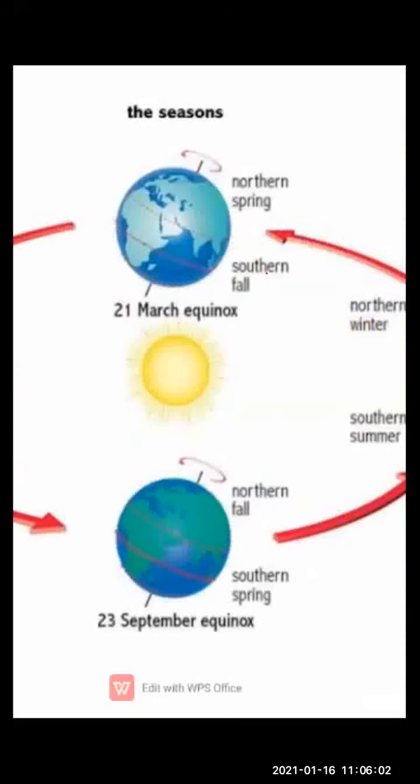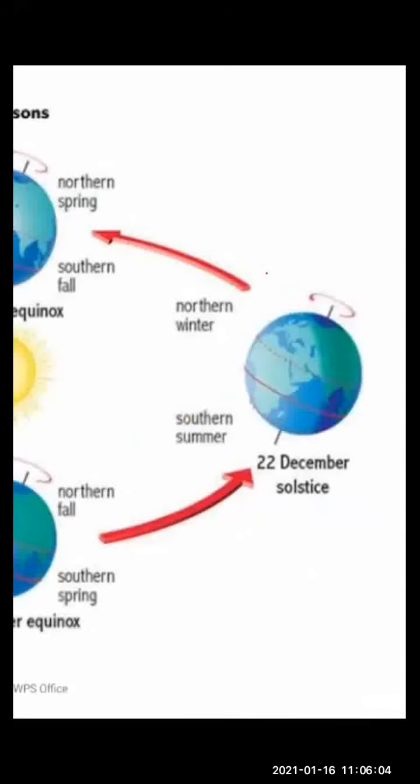Now what is happening here, children? In this picture you can clearly see that the pole is experiencing sun rays falling perpendicular on it, and the north pole is in darkness, which means it is winter season over there. So from this we can see that on 22nd December it is the longest night.